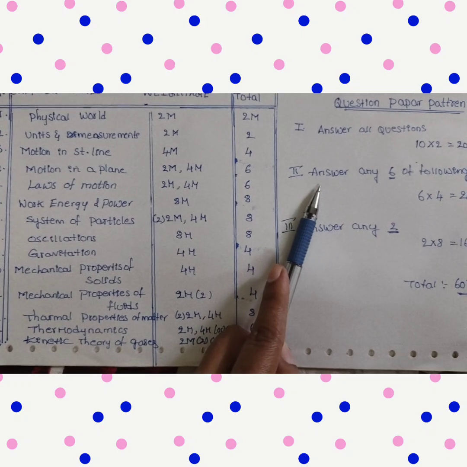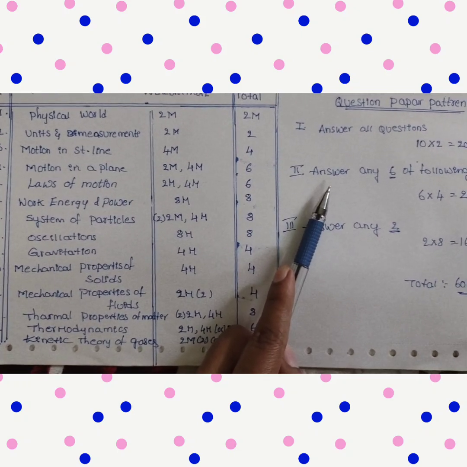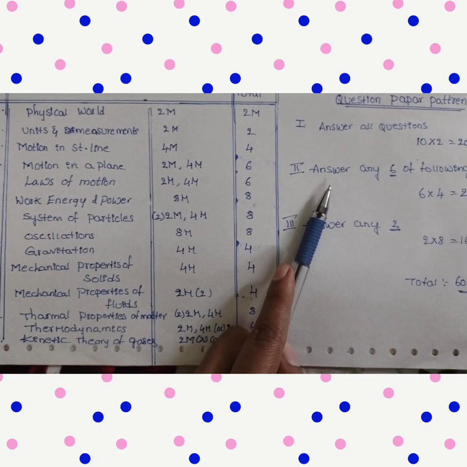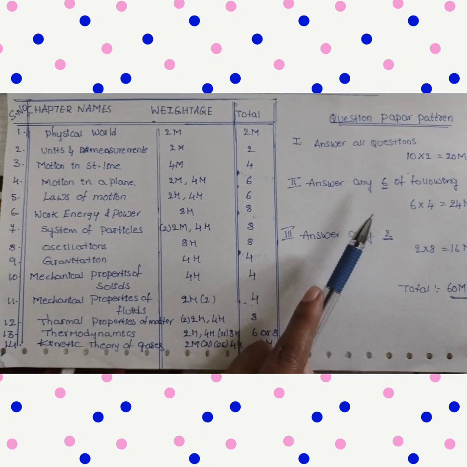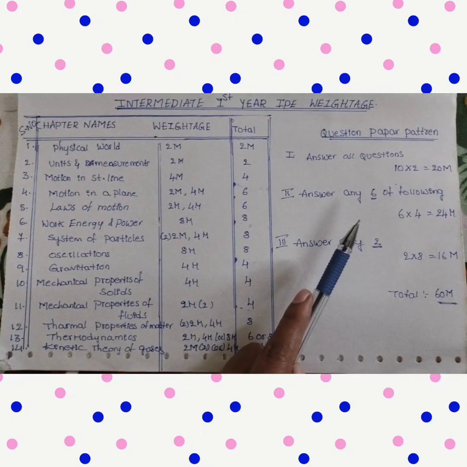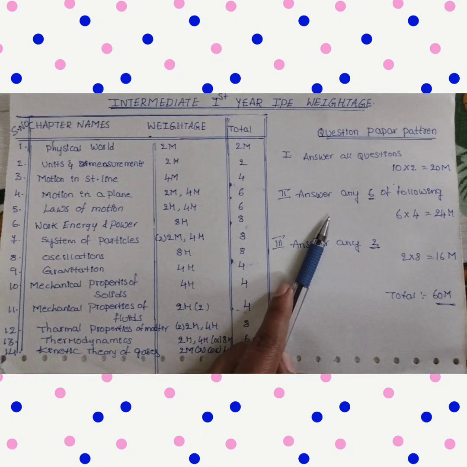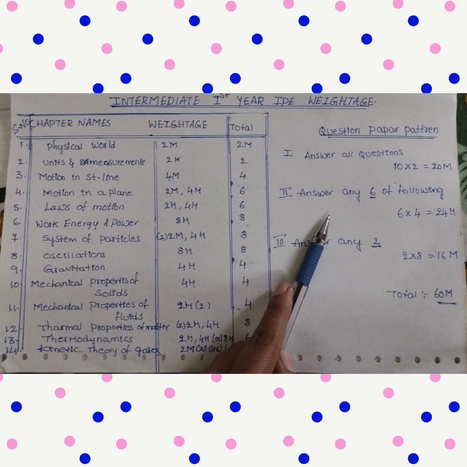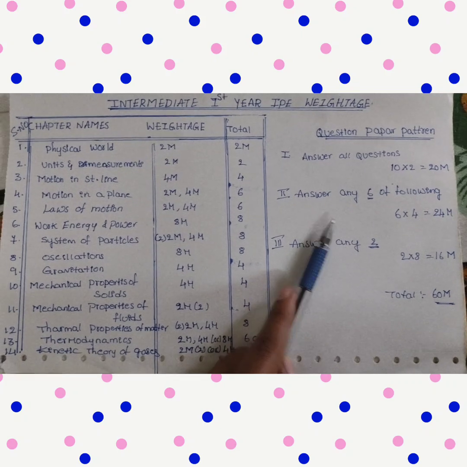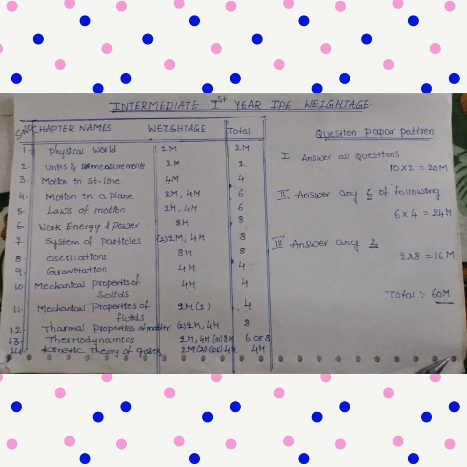Coming to the second Roman, we will get 8 4 marks questions, but we have to attempt only 6. So 6 4s are 24.